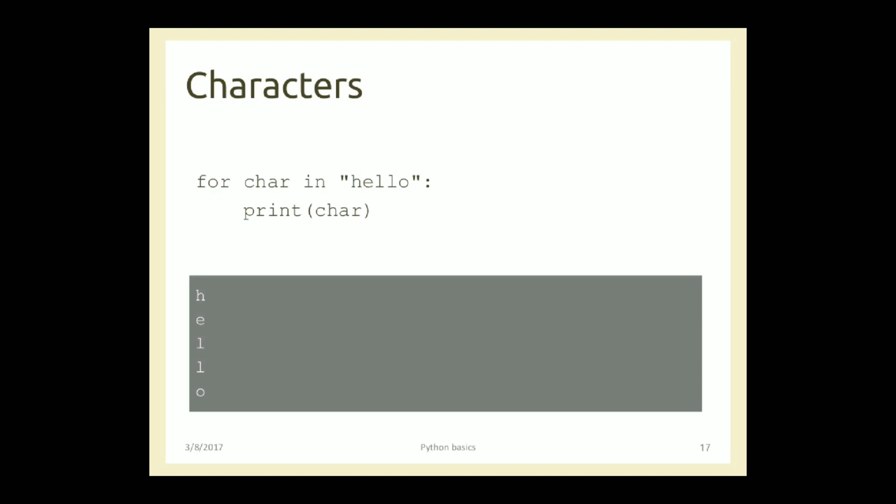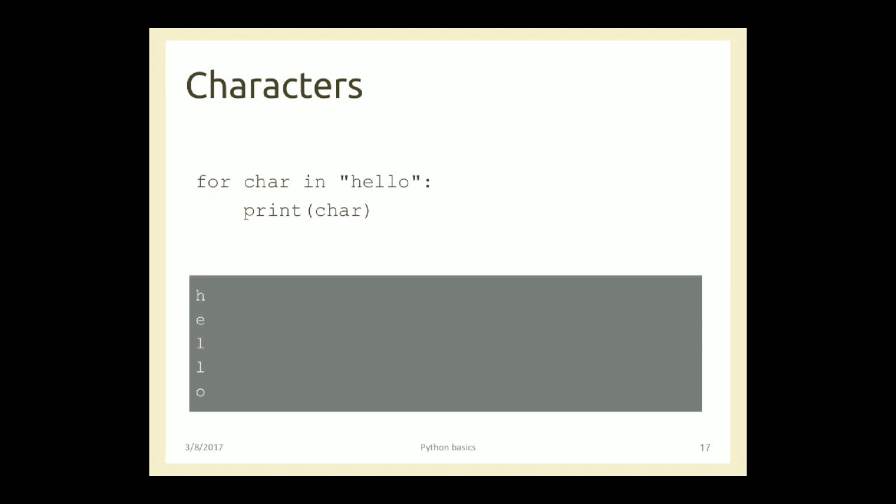So first of all, h will be fetched into the variable char. We go into the for loop, we print that char. That means h will be printed. The moment I go to the next iteration in this loop, after the print, it is going to print the next character in the new line. This is the speciality of the print function, that it prints the values in new line.